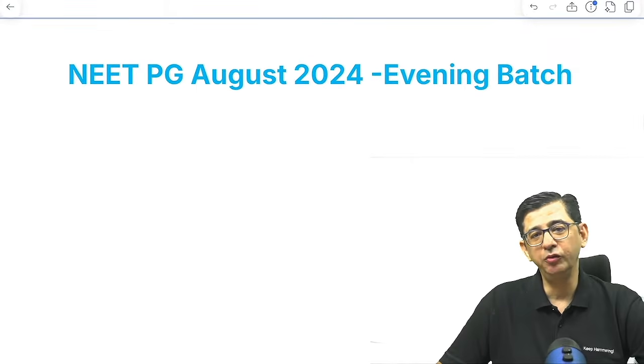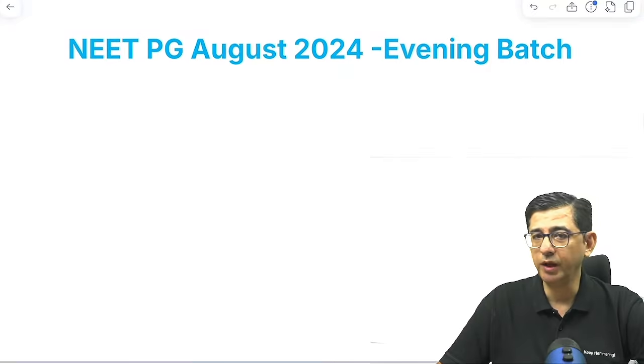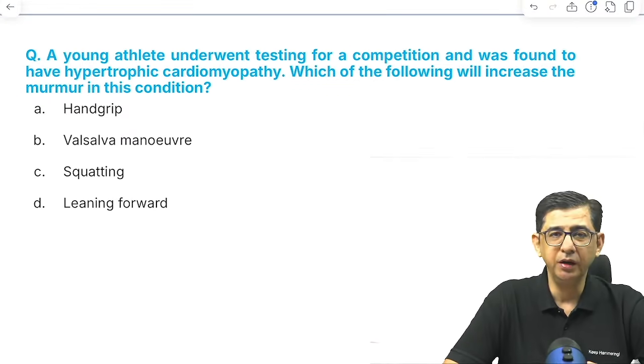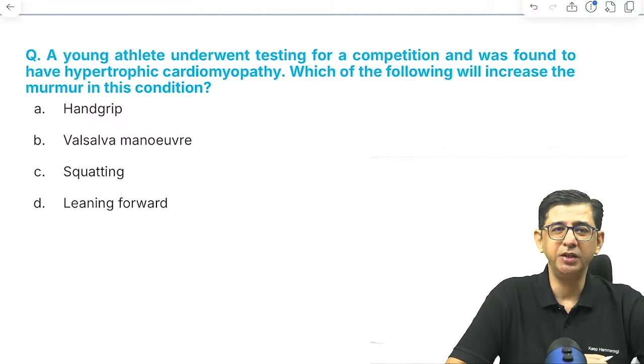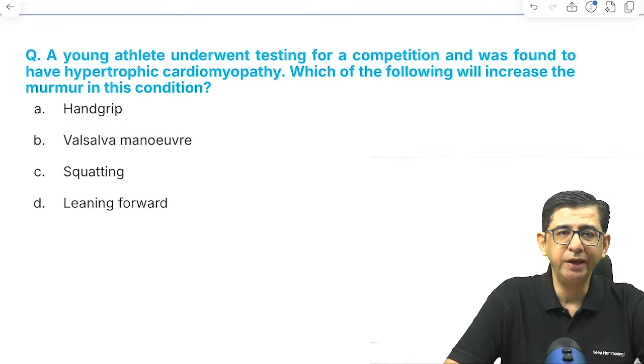NEET PG 2024 was eventful. There were two batches, one morning batch and one evening batch. So let's look at the evening batch first. Easy question. A young athlete underwent screening for competition and was found to have hypertrophic cardiomyopathy. Which of the following will increase the murmur in this condition?